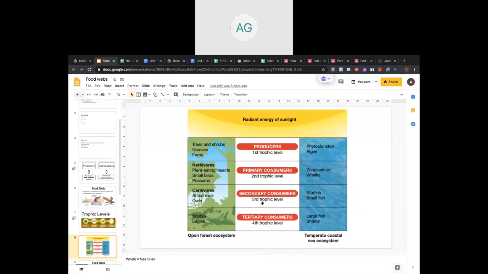Then after that, they are consumed by the secondary consumers. Those could be the carnivores like owls or other organisms. And in the sea world, it could be starfish and the small fish. Then the tertiary consumers could be the snakes and eagles that would eat the carnivores. And in the sea world, it would be the large fish and the shark who feed on the small fish and the starfish. So that is showing you the different trophic levels, 1, 2, 3, 4.